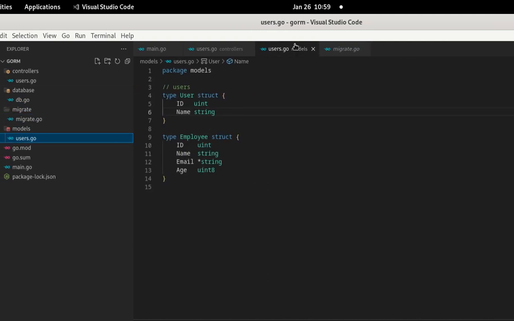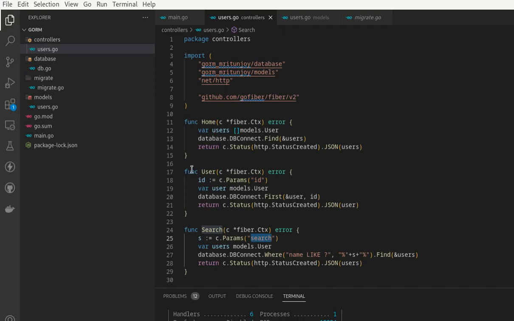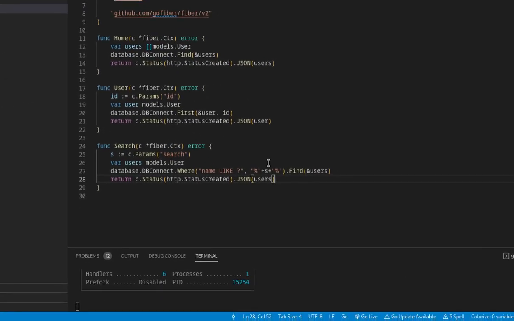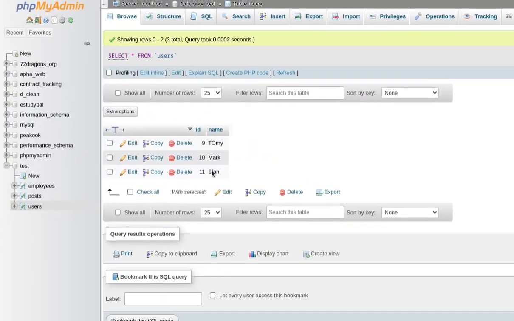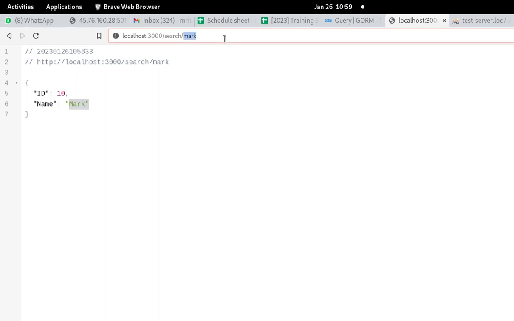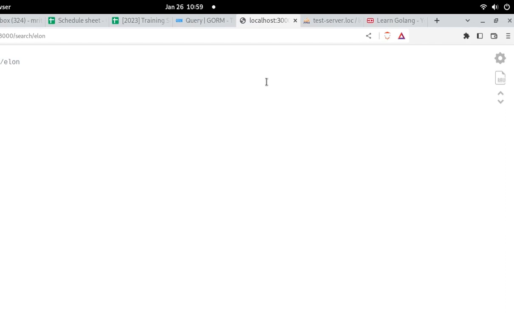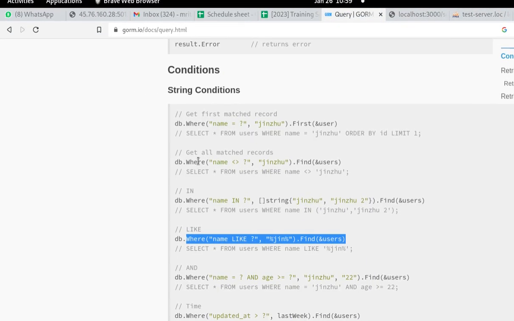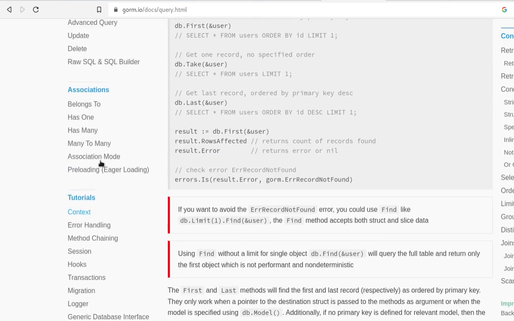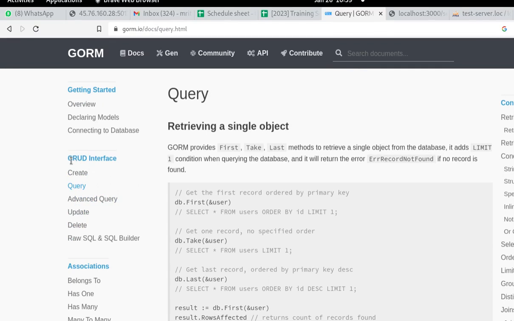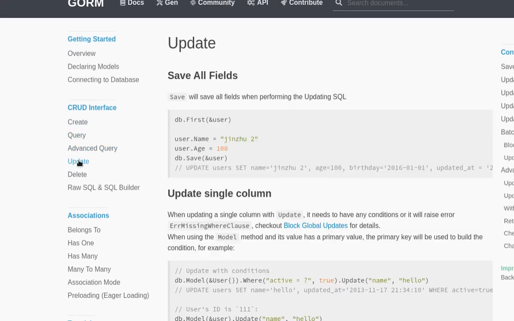Okay, now let us learn how to update. Search we have already learned. Now if we search elon here, just put elon. Okay, we get the result here. Now we are going to learn how to update. For that just come to the update page here, under the CRUD interface, just click on update.